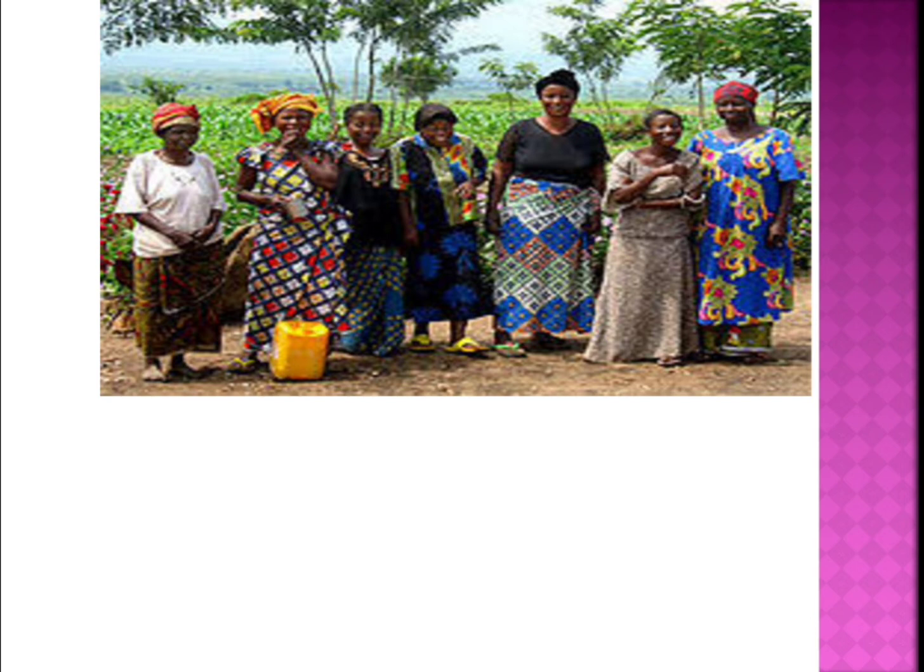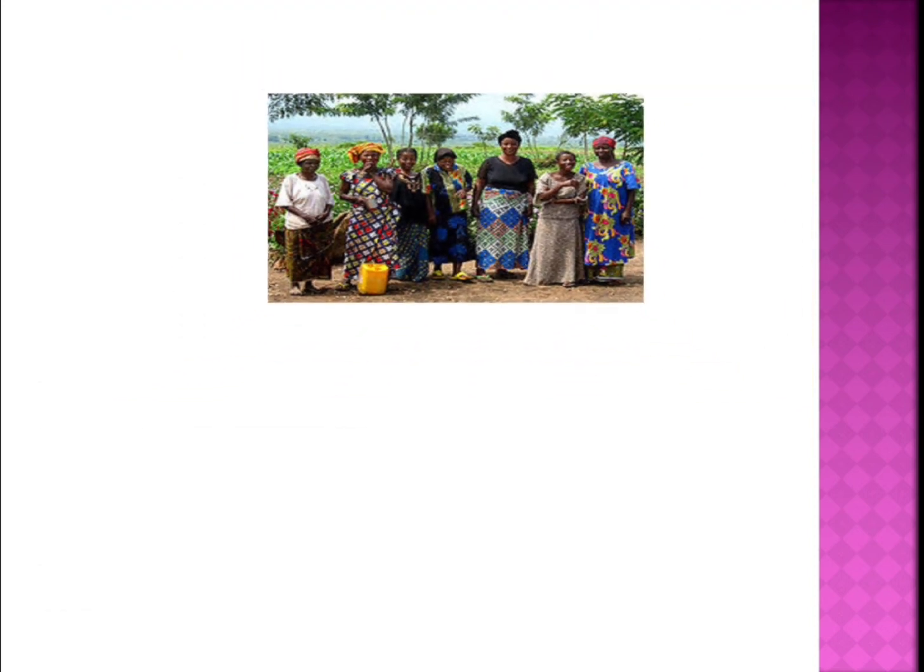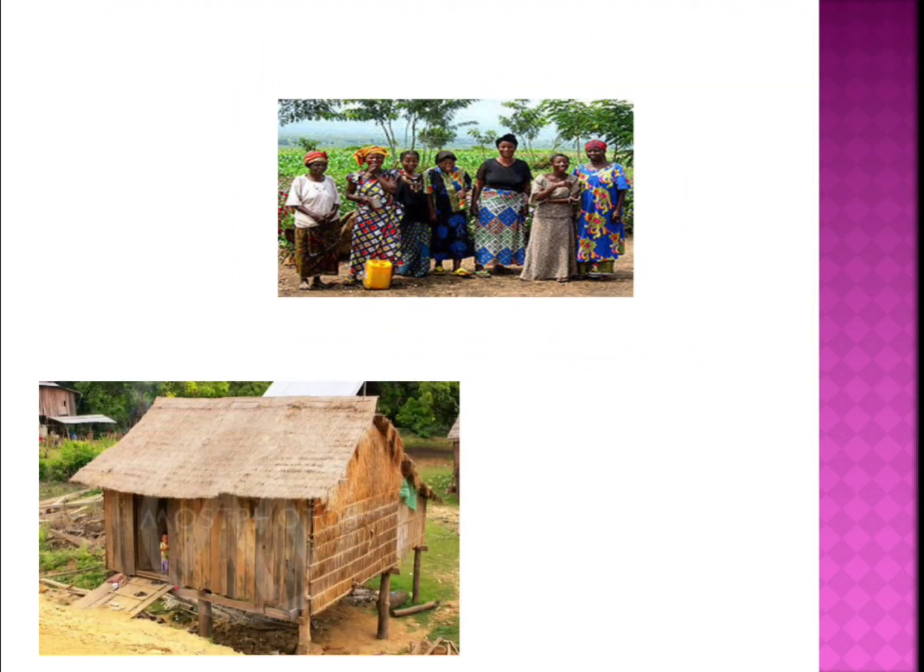Okay, they mostly depend on the forest, so they hunt animals and also they gather plants, fruits, honey. Okay, that's what they eat. Okay, and they also grow other crops like maize, cassava, coffee, rubber, and they live in a house called stilt houses. So in this way, the houses will be built on wooden sticks.